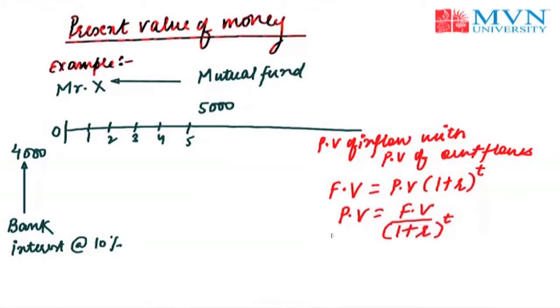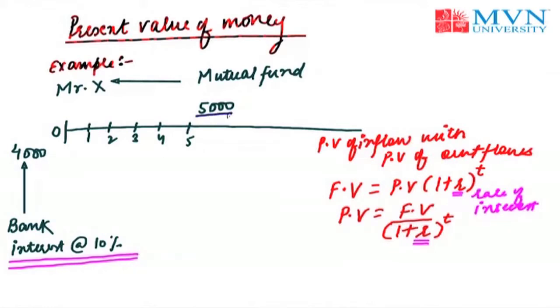But in future value of money, it is easy to find out this R, that is the rate of interest, because it is being offered by the individual. But now in present value of money, the most difficult task is to find out this rate of interest. Now this rate of interest is nothing but the opportunity which is being lost by the investor, and in this case, it would be the interest rate of 10%. Now we can easily calculate it. Either you can use the timeline or the formula itself.